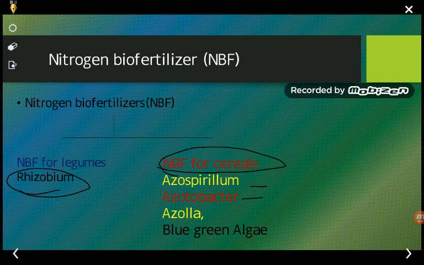Okay, so what we have seen: nitrogen-fixing biofertilizers normally utilized for cereals are azospirillum, azotobacter, azolla and blue-green algae. We have seen blue-green algae, azotobacter, and also azospirillum. So these are certain microorganisms which, when added to the soil, may increase the fertility of the soil by fixing the nitrogen.